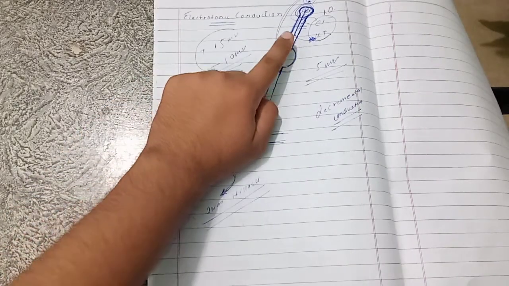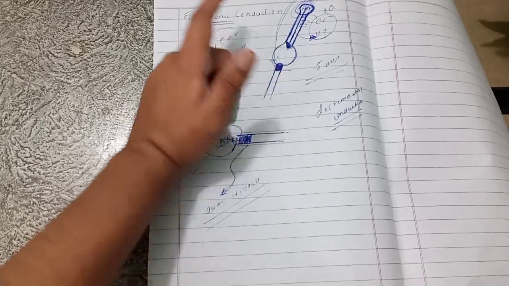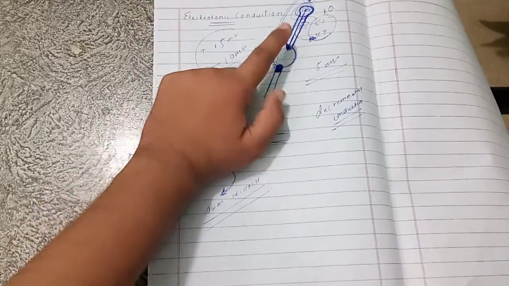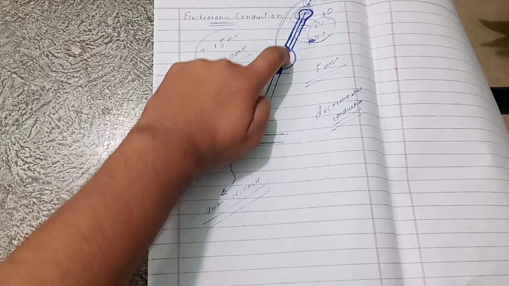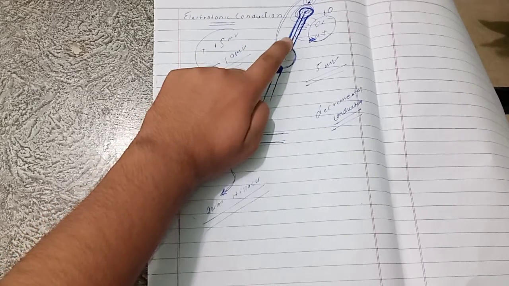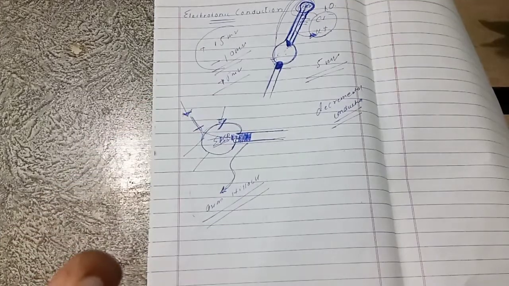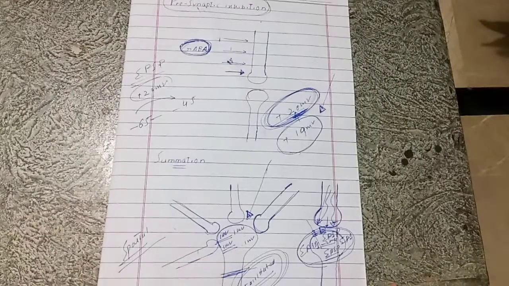And if the length of the dendrite is short, decremental conduction will be less, because it has to travel a short journey, and during that short journey only a small number of chloride and potassium ion movements occur to neutralize the EPSP. So this was all about the transmission of impulses across a synapse.